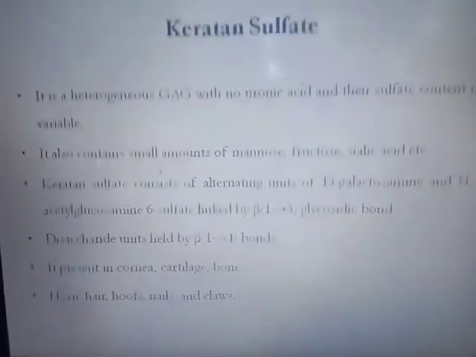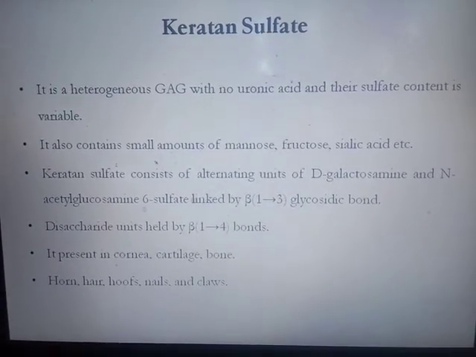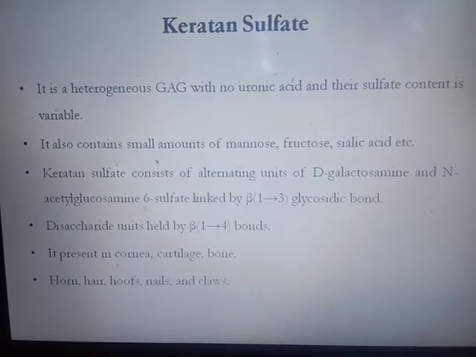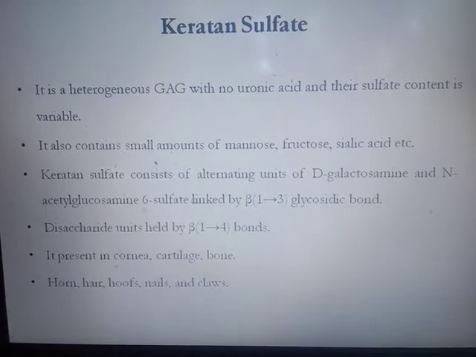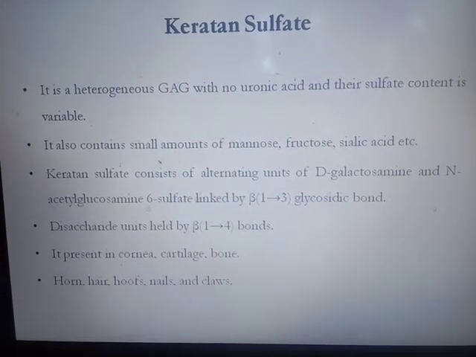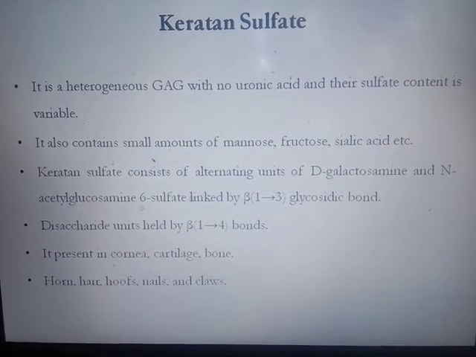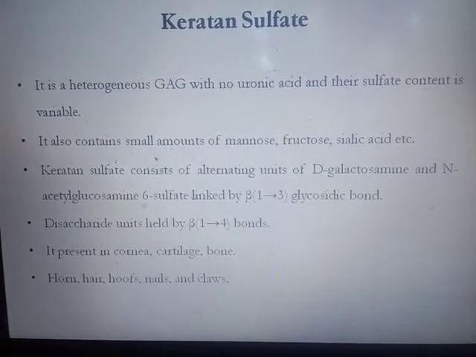Next is keratan sulfate. So keratan sulfate is also a heterogeneous glycosaminoglycan, but there is no uronic acid present in keratan sulfate. All other glycosaminoglycans contain uronic acid, whereas keratan sulfate does not contain uronic acid, and its sulfate content is variable. It also contains a small amount of mannose, fructose and sialic acid.